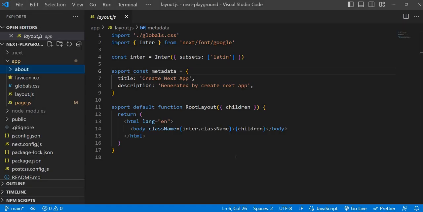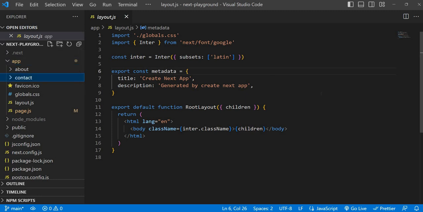It's not going to create a separate HTML file here. I want contact because if any new farmer wants to register his details through our application, we should provide some details about contact and about. So this is enough.